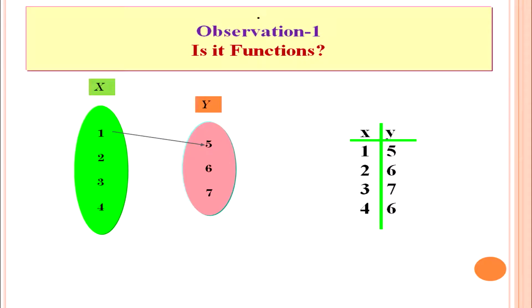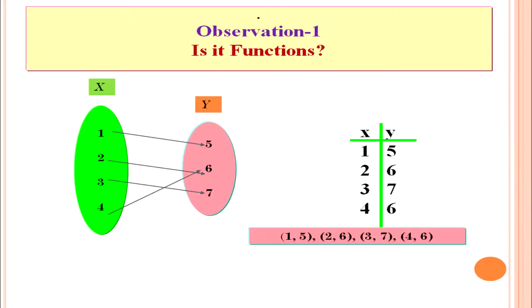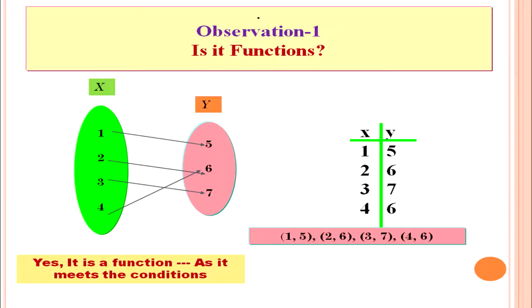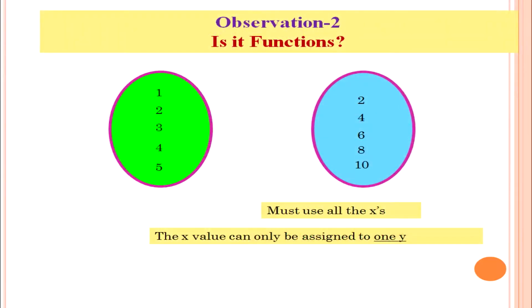The first element 1 of set x is associated with the first element, that is 5, of the second set, and 2 is associated with 6, 3 is associated with 7, 4 is associated with 6. Here the ordered pairs are (1,5), (2,6), (3,7), (4,6). Yes, it is a function as it meets all the conditions. The condition is that all x are assigned and each element of x has an image in set y. Let us see observation 2 and identify whether it is a function or not.